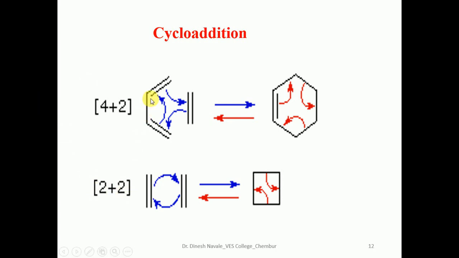In the first example, there are 4 pi electrons and 2 pi electrons in the diene as well as the dienophile. So that's why it is 4 pi plus 2 pi. In the second example, both the diene as well as the dienophile contain 1 pi bond each. That means 2 pi electrons. So that's why it will be called what? 2 pi plus 2 pi. All these reactions are reversible.